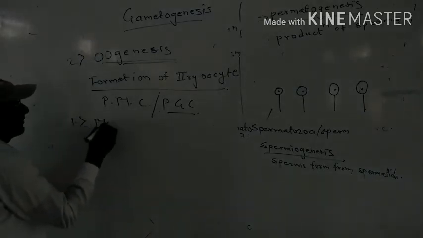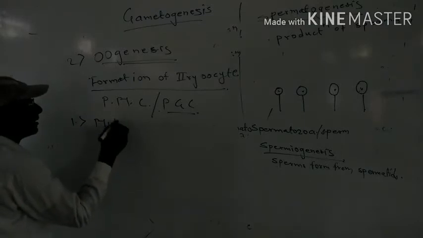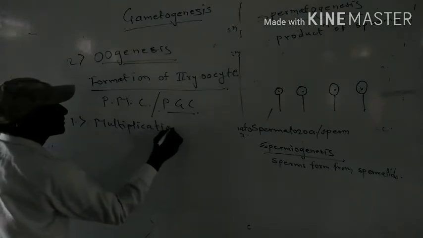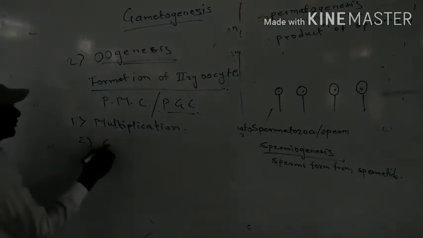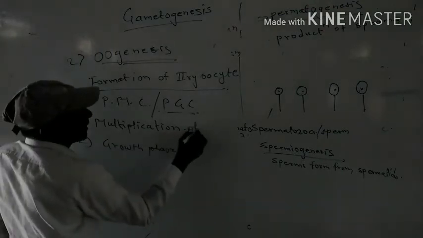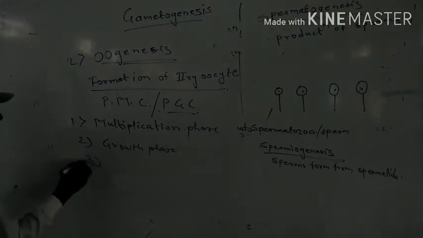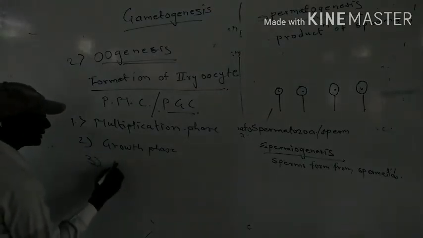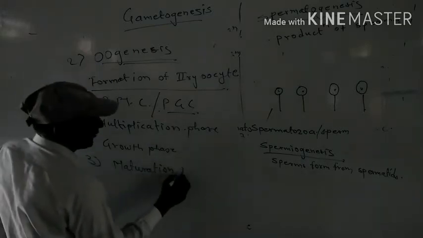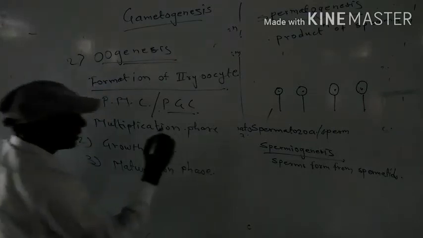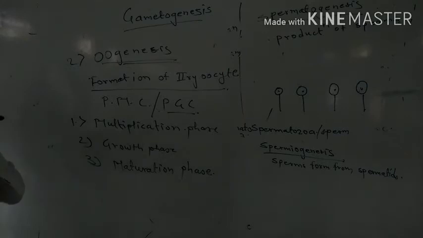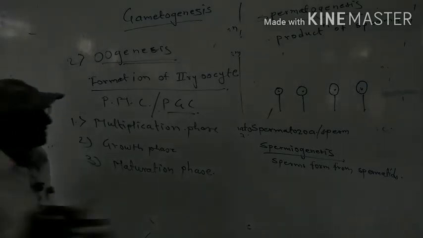First step is the multiplication step. Second is the growth phase. And third one is the maturation phase. So like this, it is completed in 3 steps. Now I will explain it with the help of a figure.